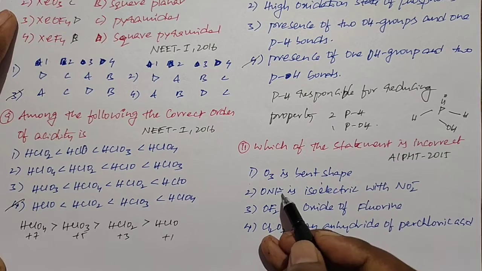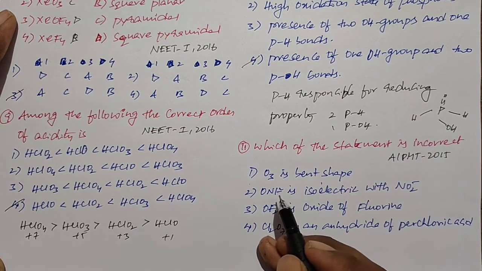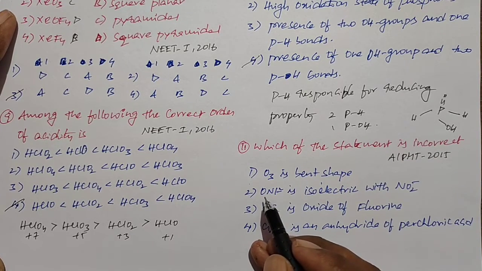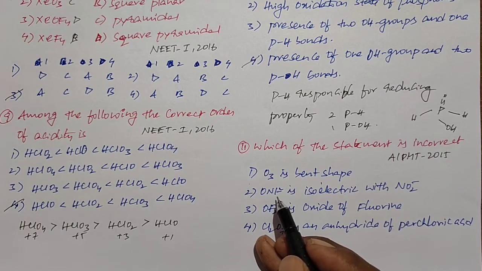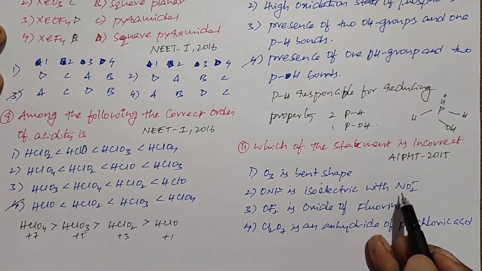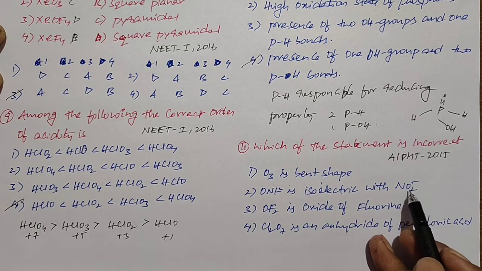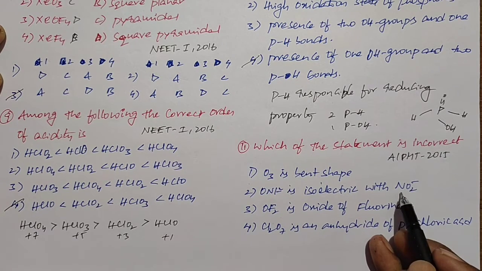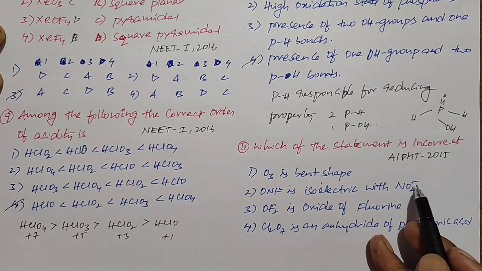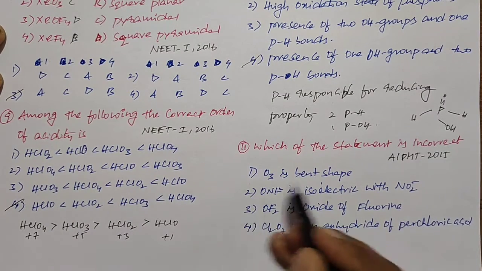In ONF, fluorine has 9 electrons, oxygen has 8 electrons and nitrogen has 7 electrons, so totally there are 24 electrons. In NO2 minus, each oxygen has 8 electrons, 8 plus 8 is 16, and nitrogen has 7 electrons, 16 plus 7 is 23, and with the minus charge, one extra electron makes 24. So the second statement is also correct.